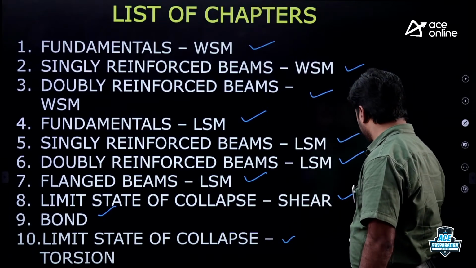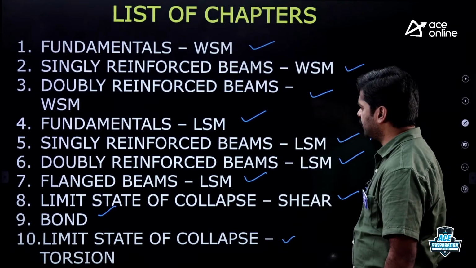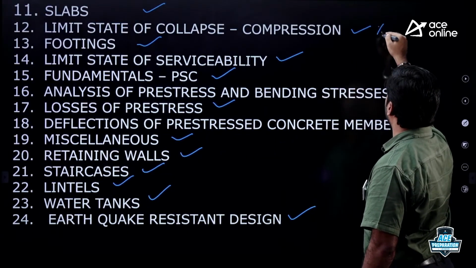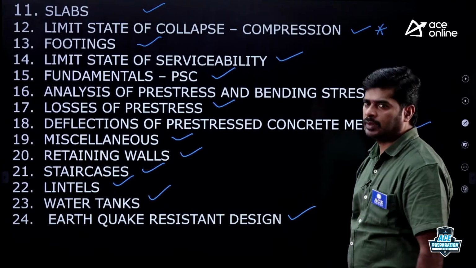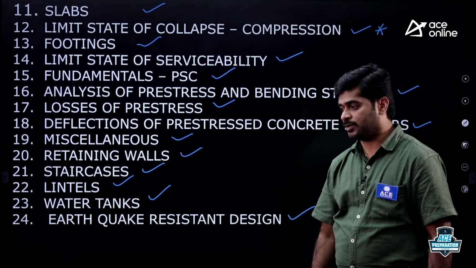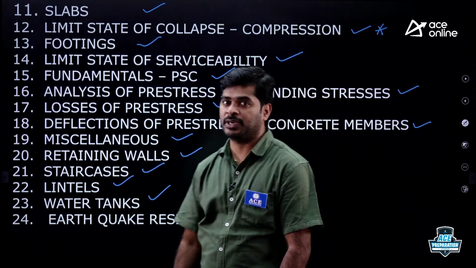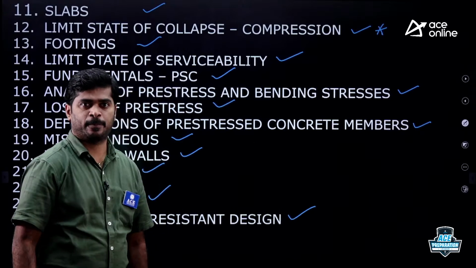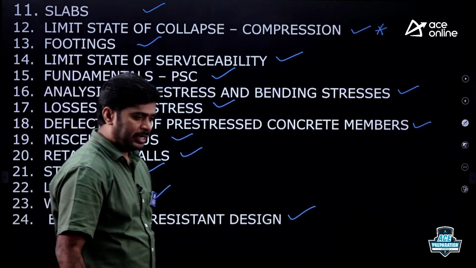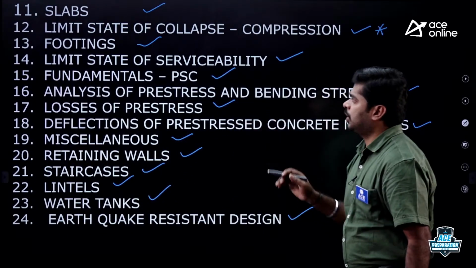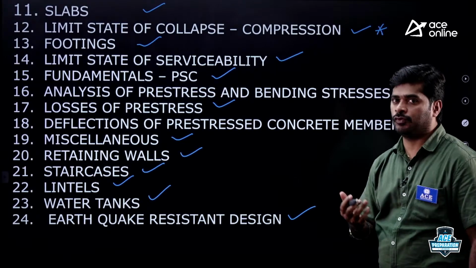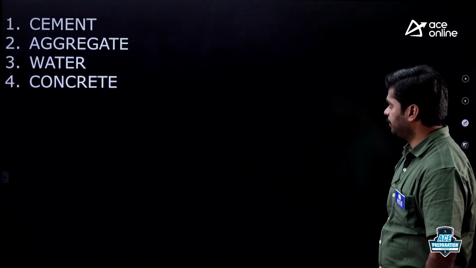Then shear, you have to focus on the shear chapter. After that, you need to focus on columns, limit state of collapse, compression. These chapters you need to focus on more because most of the time questions are repeated from these chapters. Coming to the next one, in every chapter, what topics will be available and which topics you need to focus on, that part I will tell you here.